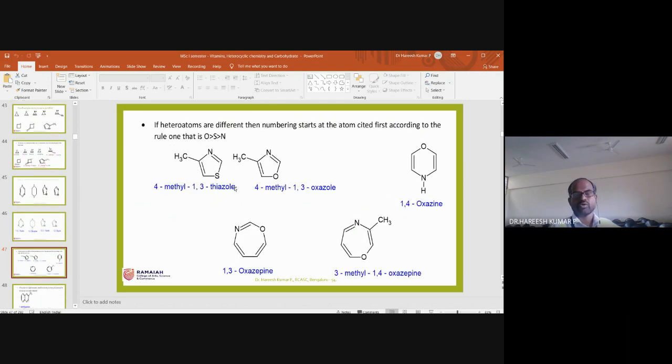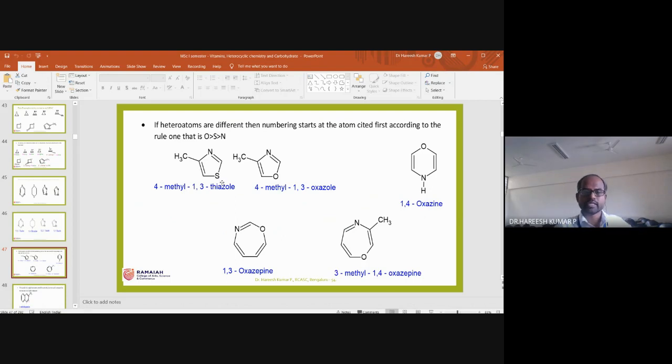Next, suppose different heteroatoms are there, then you have to follow this order. Oxygen takes the first priority compared to sulfur. Sulfur takes priority compared to nitrogen. It is because of the atomic number order. That is the thing you need to remember.